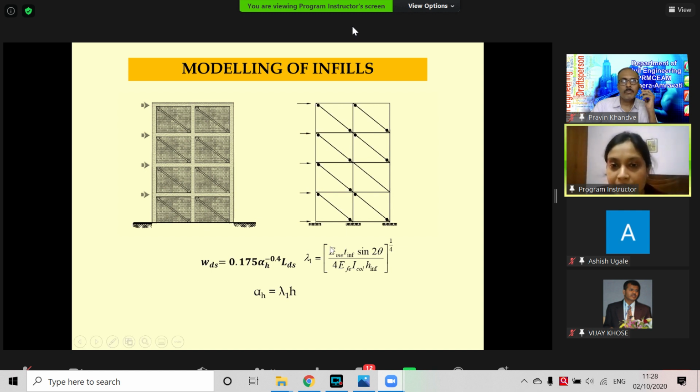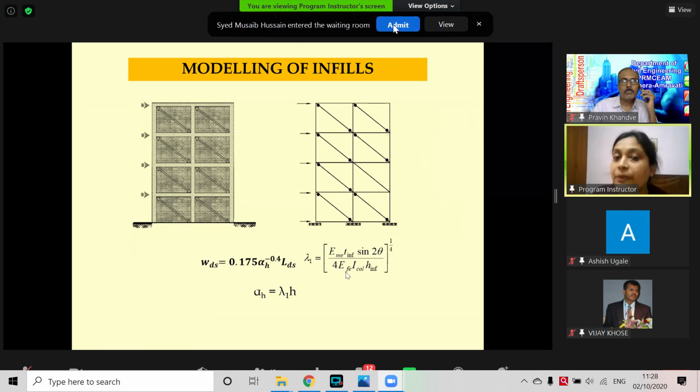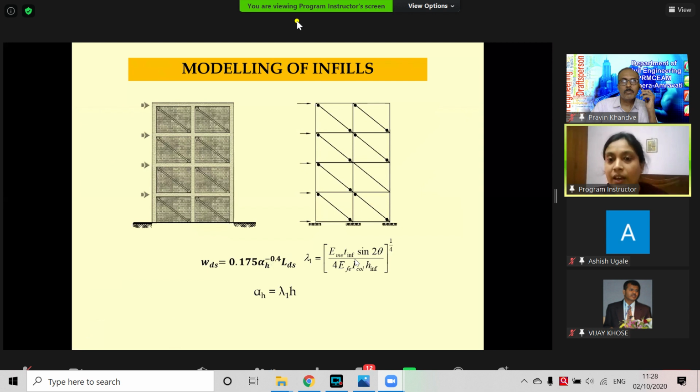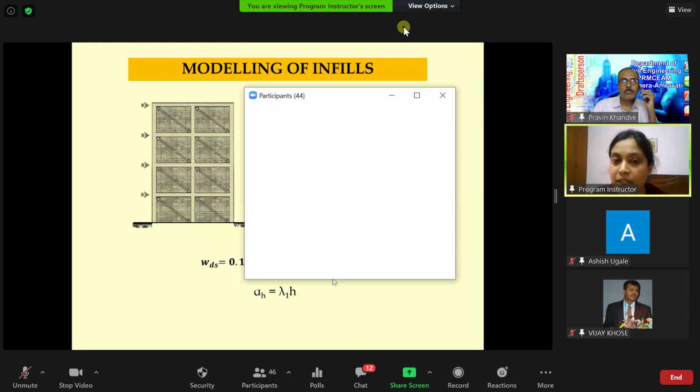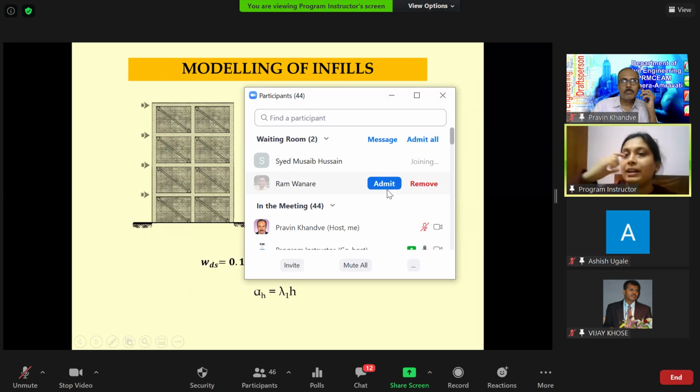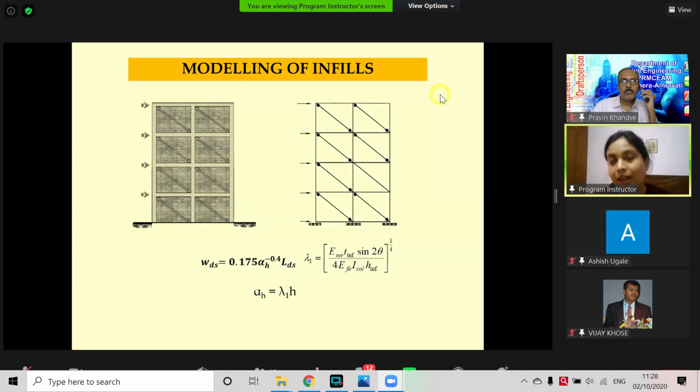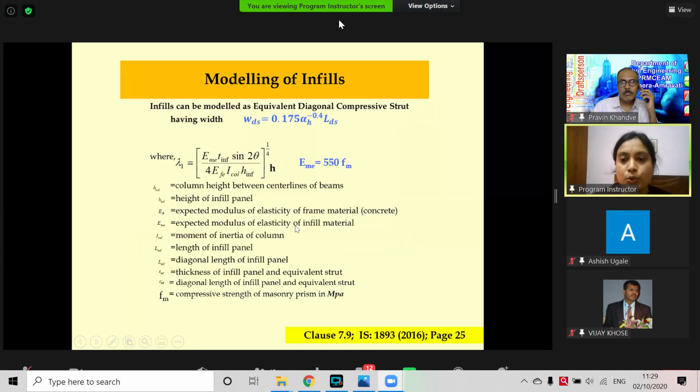We can see that ME is the infill material and EF is the frame material, with t infill and I column. So it is nothing but the relative stiffness of the frame material and the infill material. So the diagonal width we can use. To summarize, it can be found on page 25, in clause 7.9.